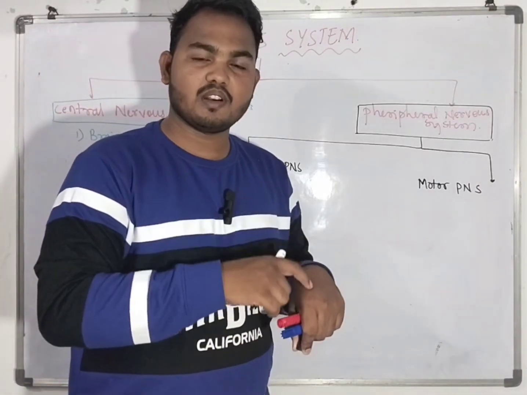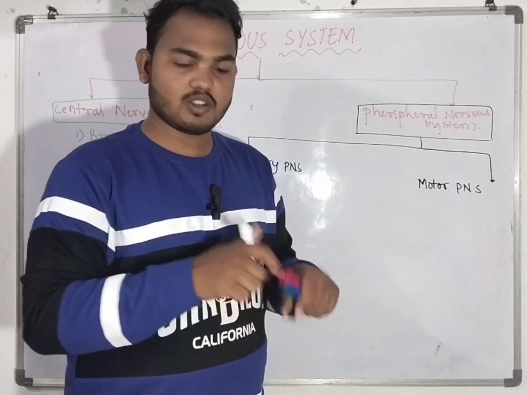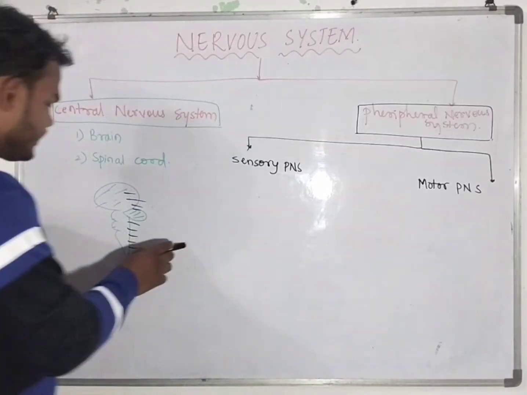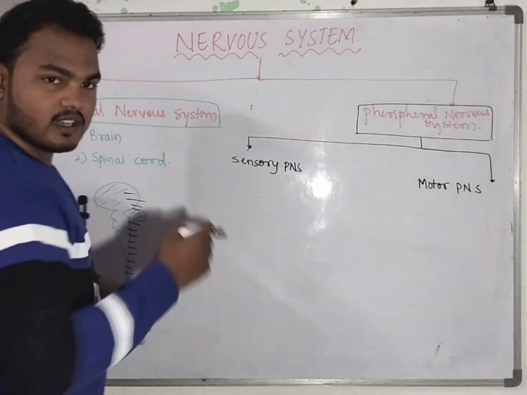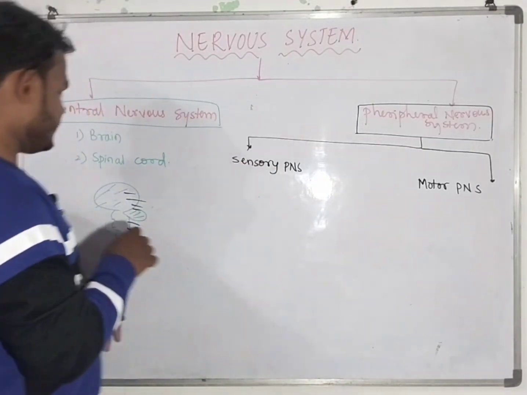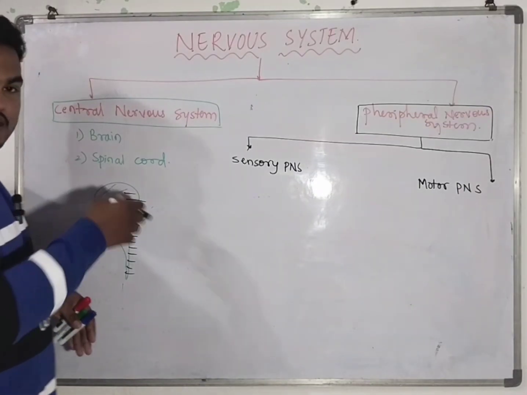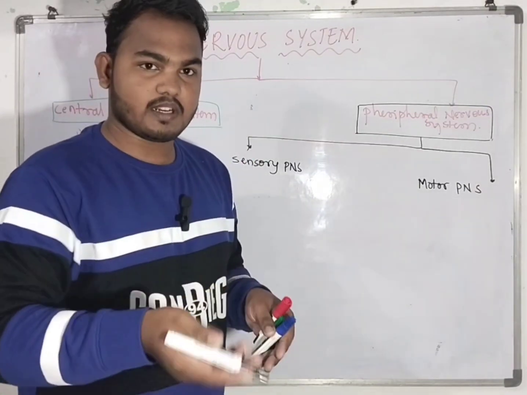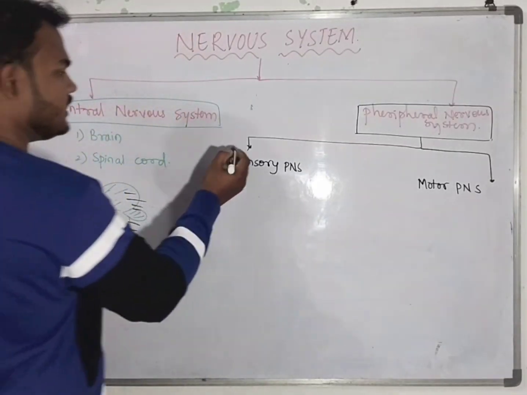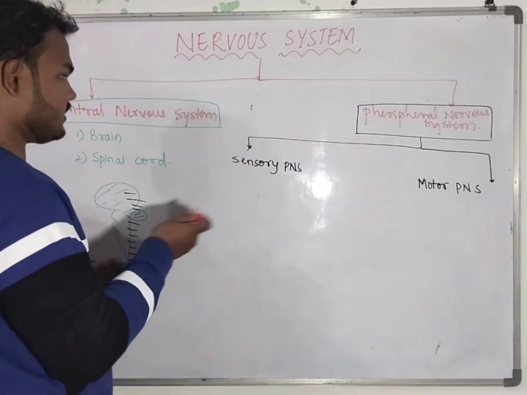Whenever there is a touch sensation on my skin, these sensory nerves take the information to the spinal cord and eventually to the brain, and then there is a motor response.